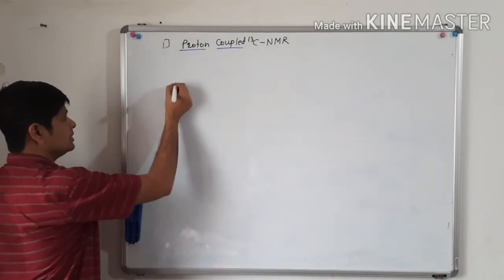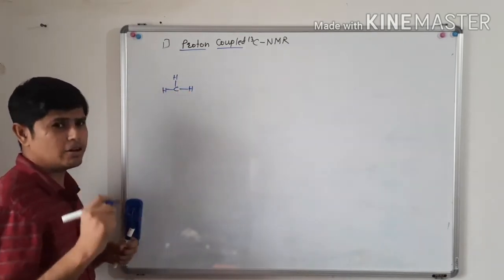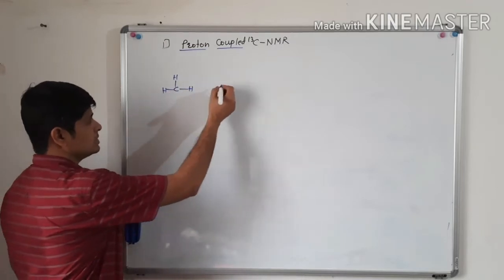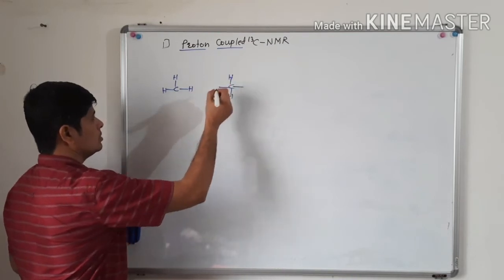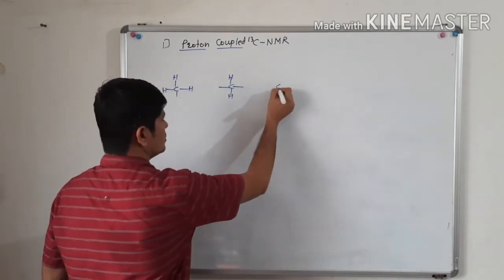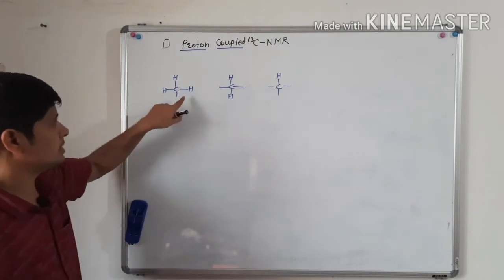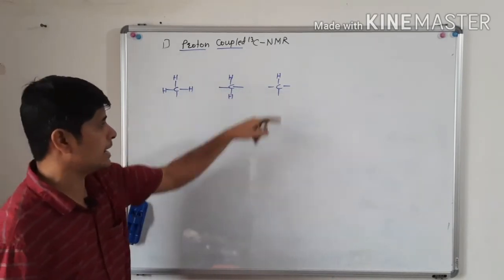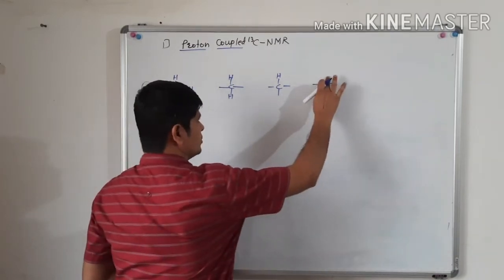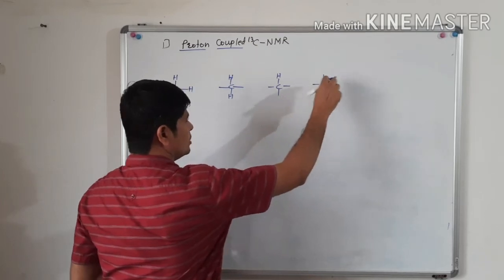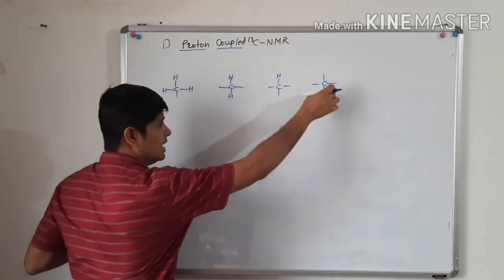See, in proton coupled carbon 13 NMR, what will happen? Suppose any organic molecule has such types of protons. A carbon can have 3 protons, 2 protons, or 1 proton, or it may not have any protons, and that is a quaternary carbon. So these are methyl carbon, methylene carbon, methine carbon, and quaternary carbon.